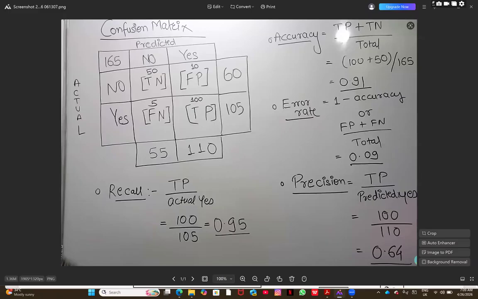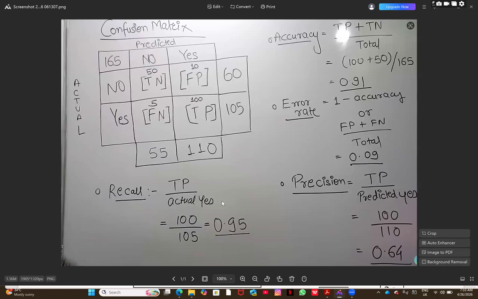Which is true positive here, both the cases, because it's a prediction, and divided by prediction yes. So how much prediction yes is? Prediction yes is this 110. So TP equal to 100, and prediction yes is 100 plus 10, which is this one. So 0.64. And then next, recall. So again, the TP which you are getting, this 100, divided by actual yes.